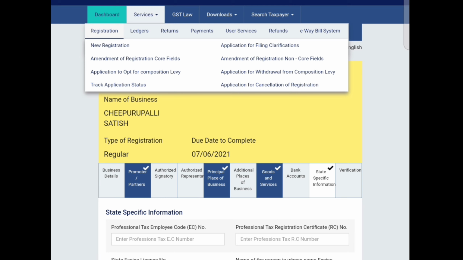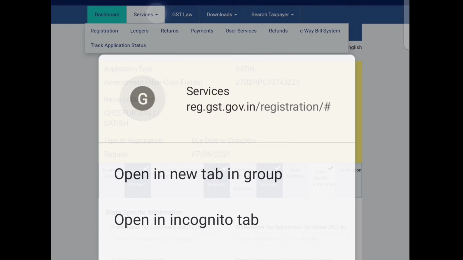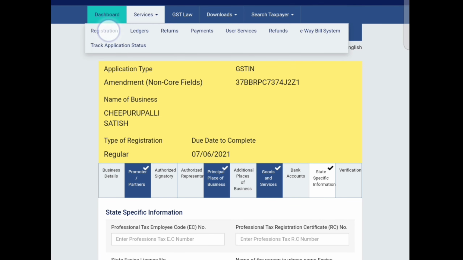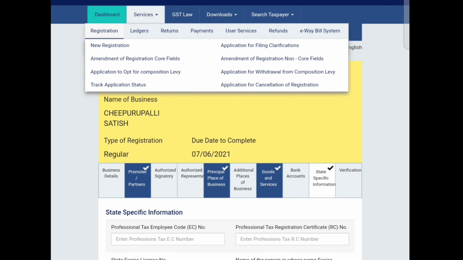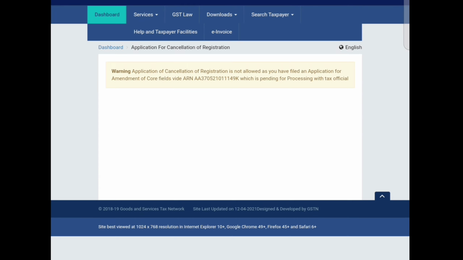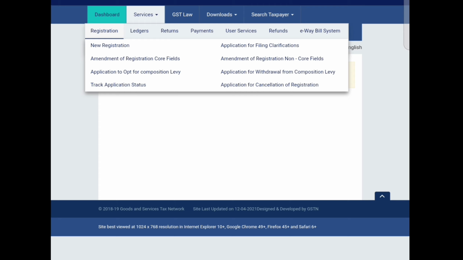Once you log into the GST portal, you have to click on the services tab. Under the services tab, you can click on the registration tab. You can see Application for Cancellation of Registration. So here you can click cancellation of registration and you can apply. In my case, it is not allowing cancellation of registration because I have already done some amendments. While your amendment is in process, it won't allow you to apply for cancellation of registration.